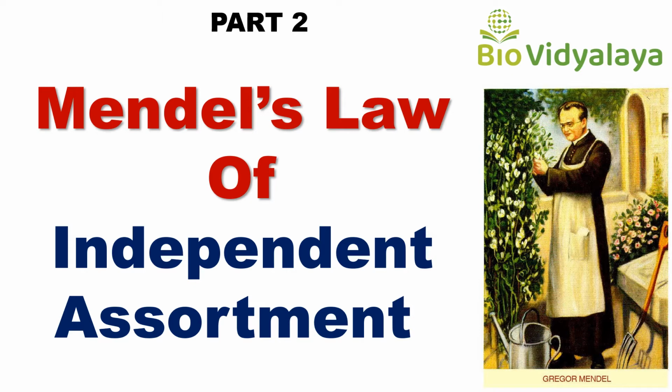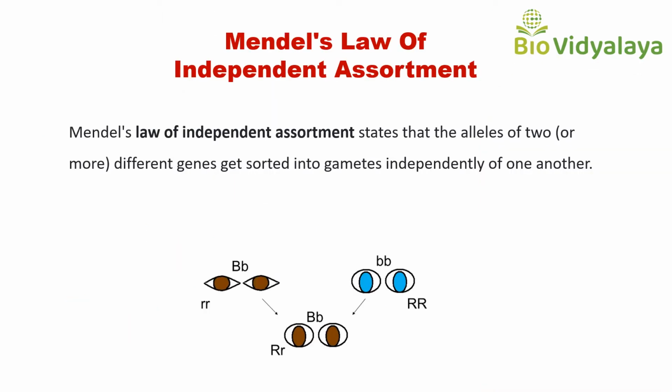So let's begin. We know that Mendel's law of segregation is based on monohybrid cross. Monohybrid cross means the cross between plants that differ in one character. What is meant by Mendel's law of independent assortment?